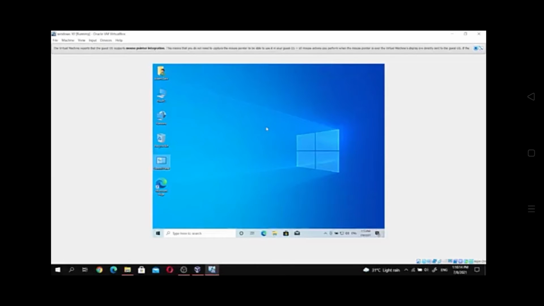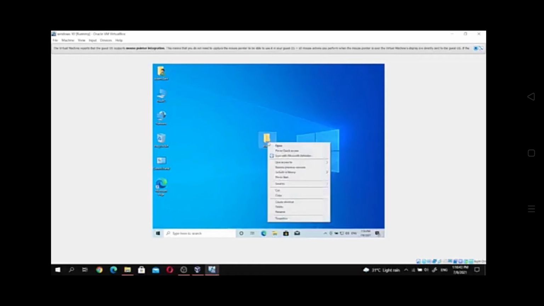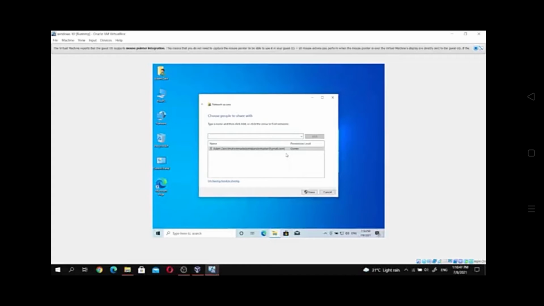So here I will continue with the next step. I will create a new folder in the main lobby, then I will rename it as a sharing folder. On the folder I will right click, then we go to the give access to section.